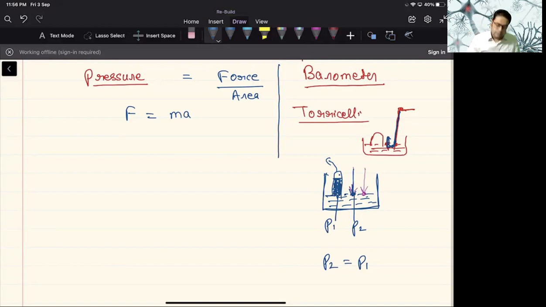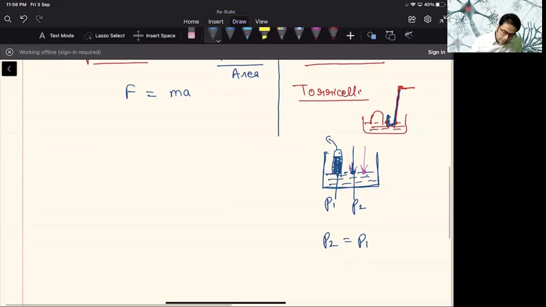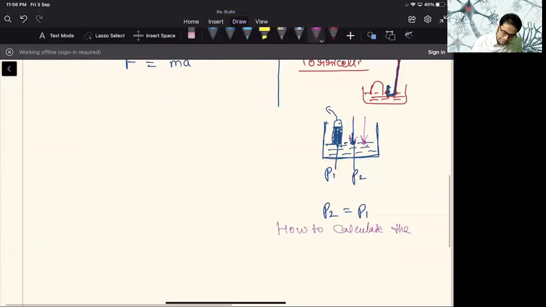Now, my dear students, how can we find out the pressure exerted by a liquid column? So the question is: how to calculate the pressure exerted by a liquid column.